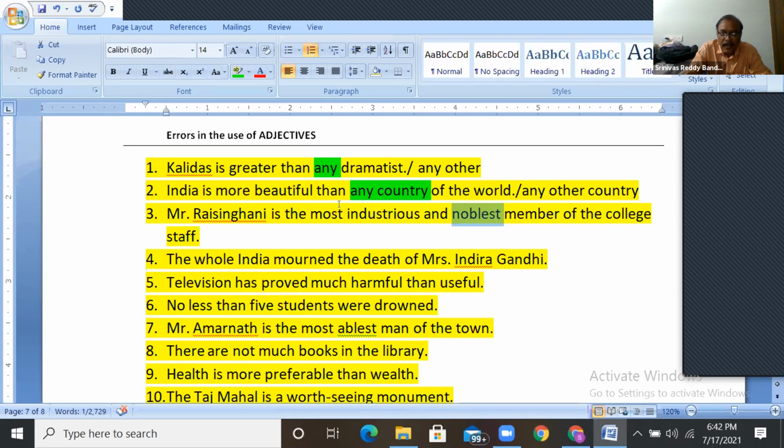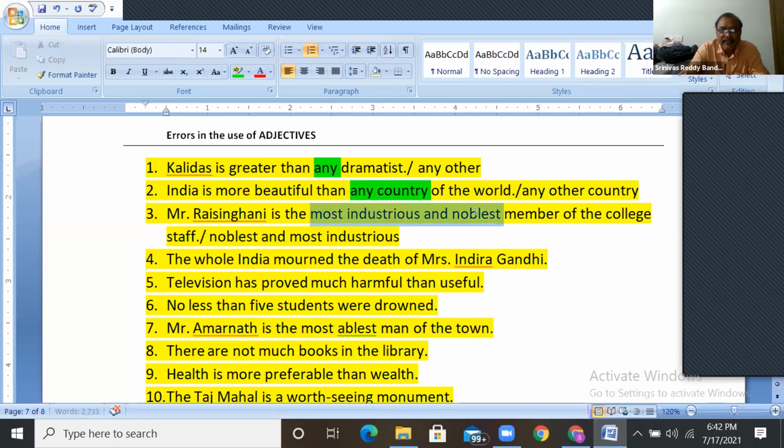So to avoid this confusion, to avoid the application of most to both, you can reverse the adjectives here. Okay, noblest and most industrious. Most industrious. This is the answer.